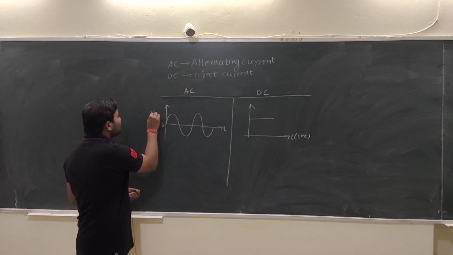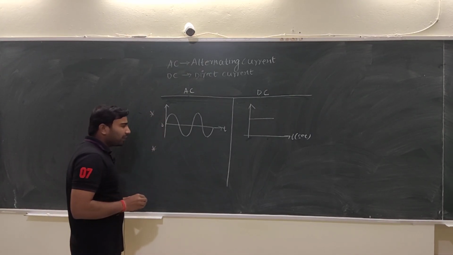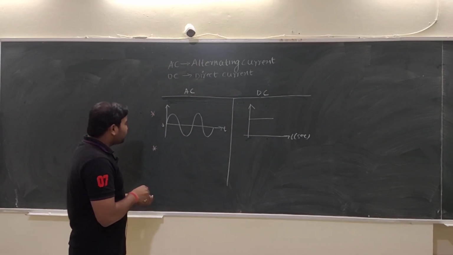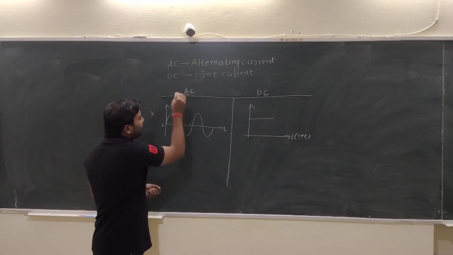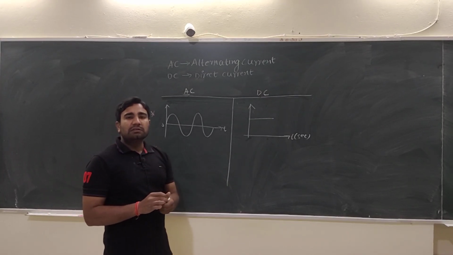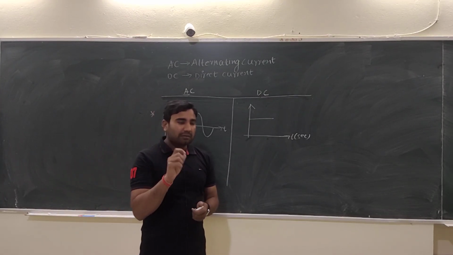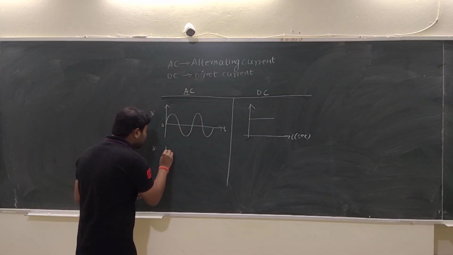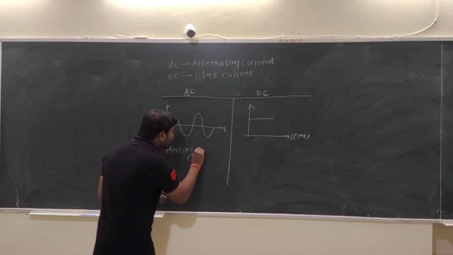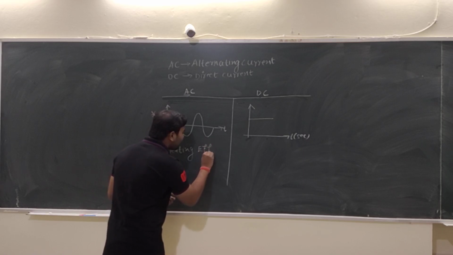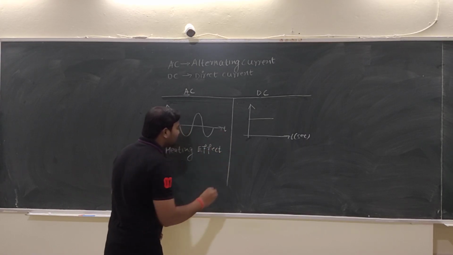If we are talking about the second point, then AC shows only the heating effect.